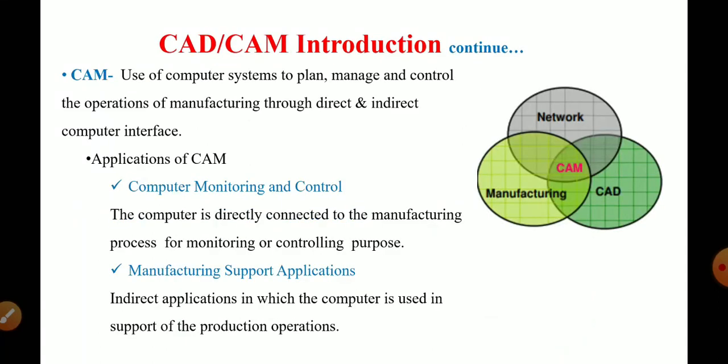Now CAM. What is meant by CAM? The definition of CAM is the use of computer systems to plan, manage and control the operations of manufacturing through direct and indirect computer interface.